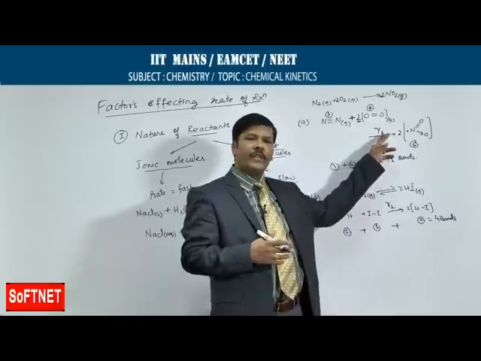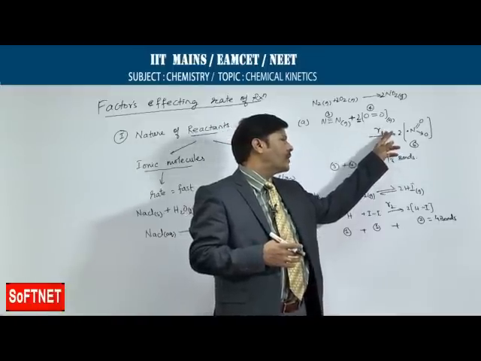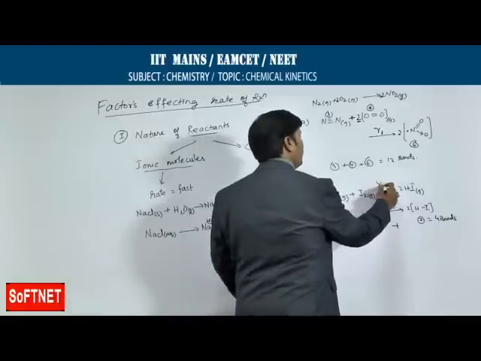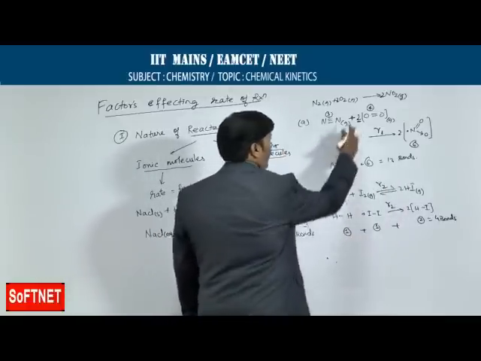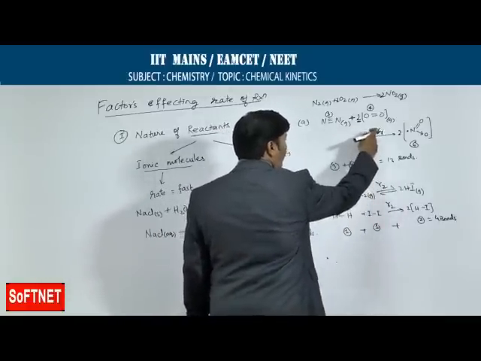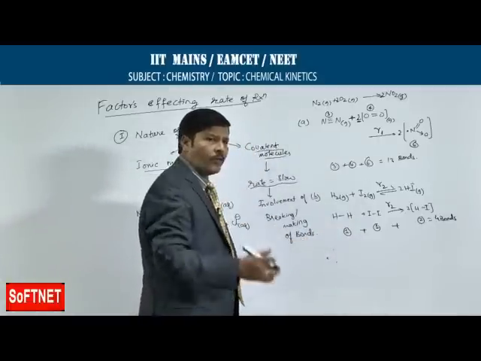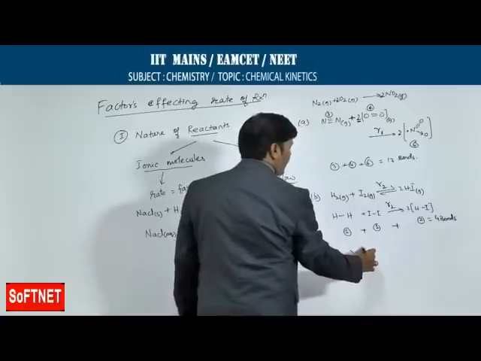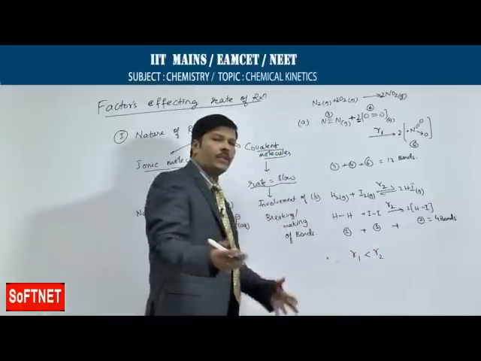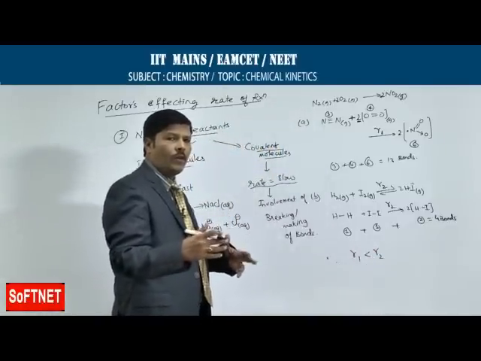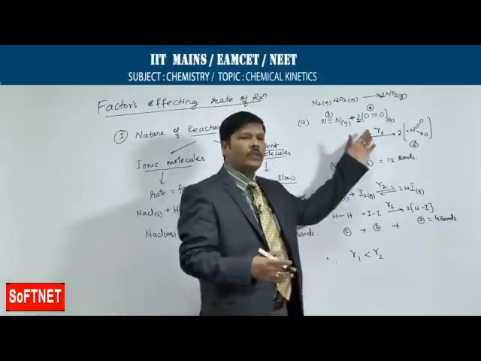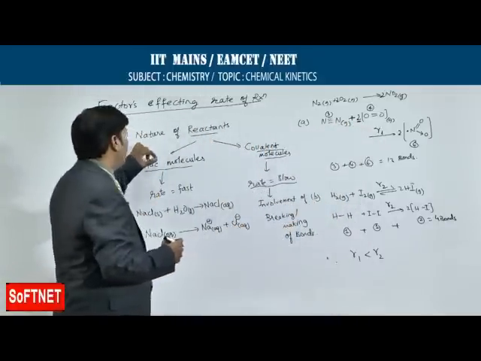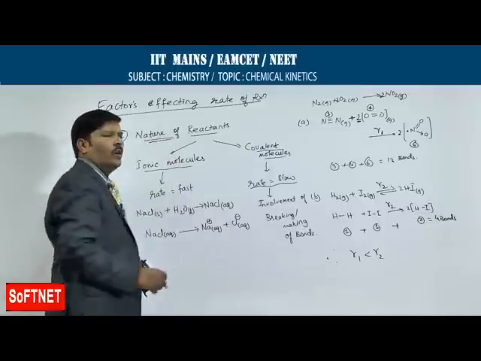That is why definitely we can say that when you are comparing the rate of reaction for the first equation with that of the second equation, you are finding that this is R2. Therefore, R1 involves more number of bonds formation, more involvement of making and breaking of bonds, that is why R1 must be less than R2. Lesser is the number of bonds involved, more is the rate of reaction; more the number of bonds are involved, lesser is the rate of reaction. That is the exact meaning of the nature of reactants with respect to rate of reaction.